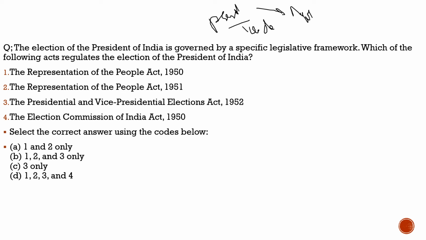With respect to this, we discussed Article 52, Article 53, Article 54 in our recent classes, and Article 55.